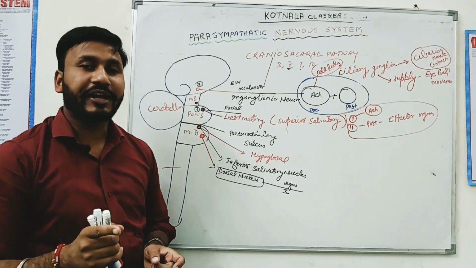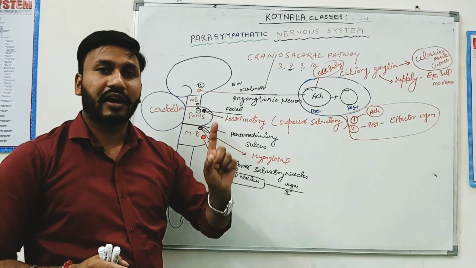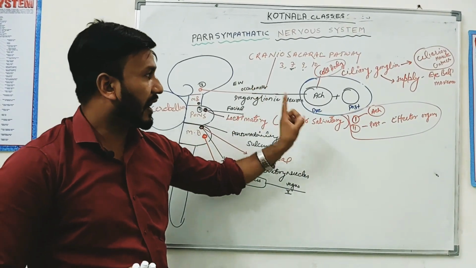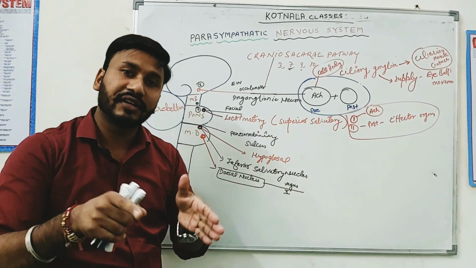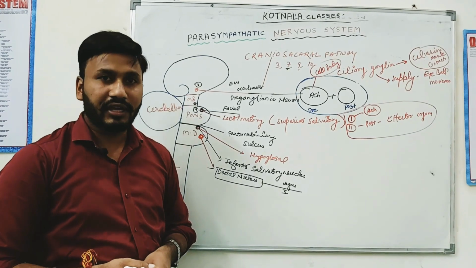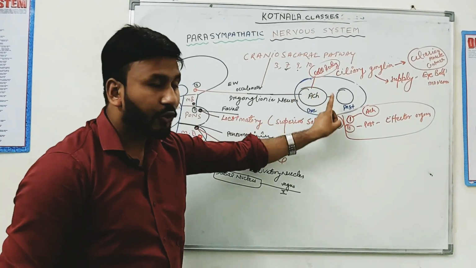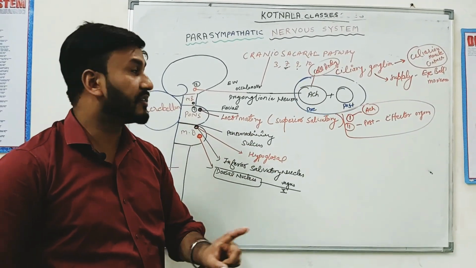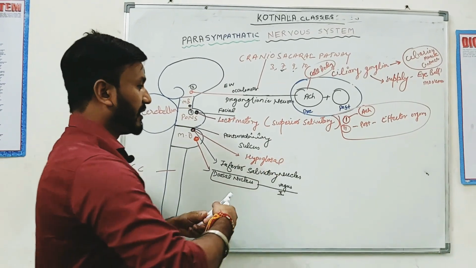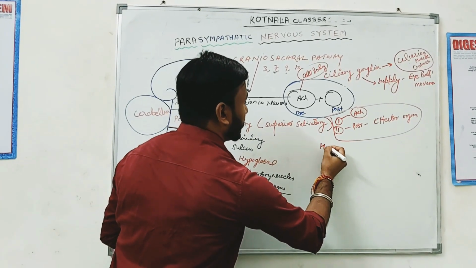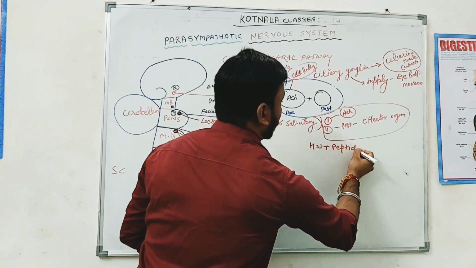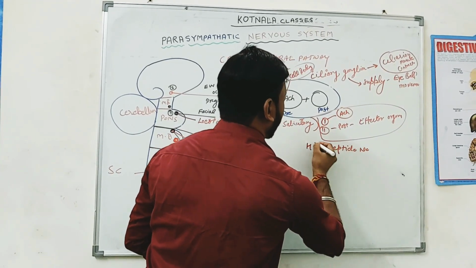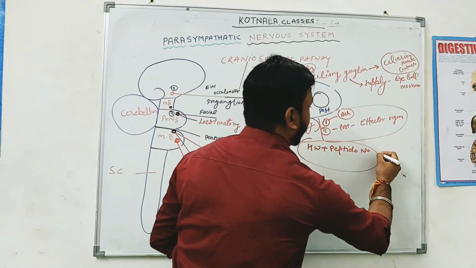High molecular weight and peptide neurotransmitter is synthesized in the cell body of the neuron. That means high molecular weight and peptide neurotransmitter is synthesized in the cell body of the neuron.